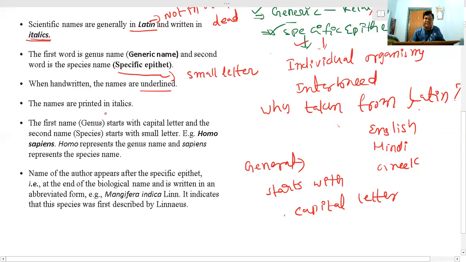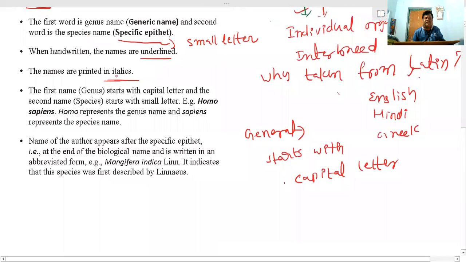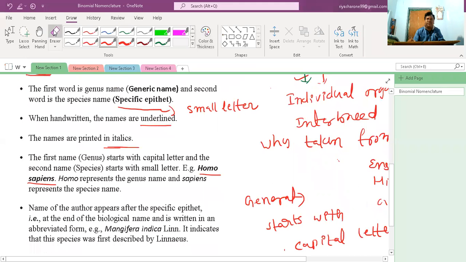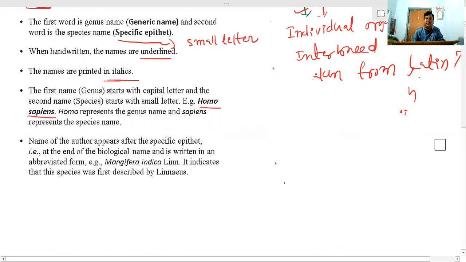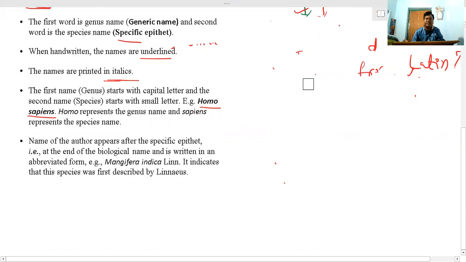Italics are generally available in printed format. Here we have taken the example Homo sapiens. As I told you, the generic name should start with a capital letter, and the specific epithet name should start with a small letter.